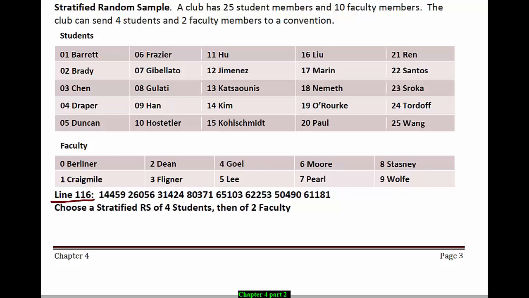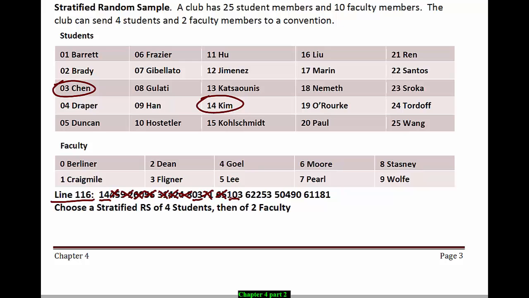Our first 2-digit code is 14. So we choose Kim. Our second 2-digit code is 45, but this is above 25, which is our highest 2-digit code for our elements. So we're going to skip that one. 92 is skipped, 60 is skipped, 56, 31, 42, 48 are all above our range of codes, which only go up to 25. 03 is the next 2-digit code, so we choose Chen. 71 is above our range, 65.